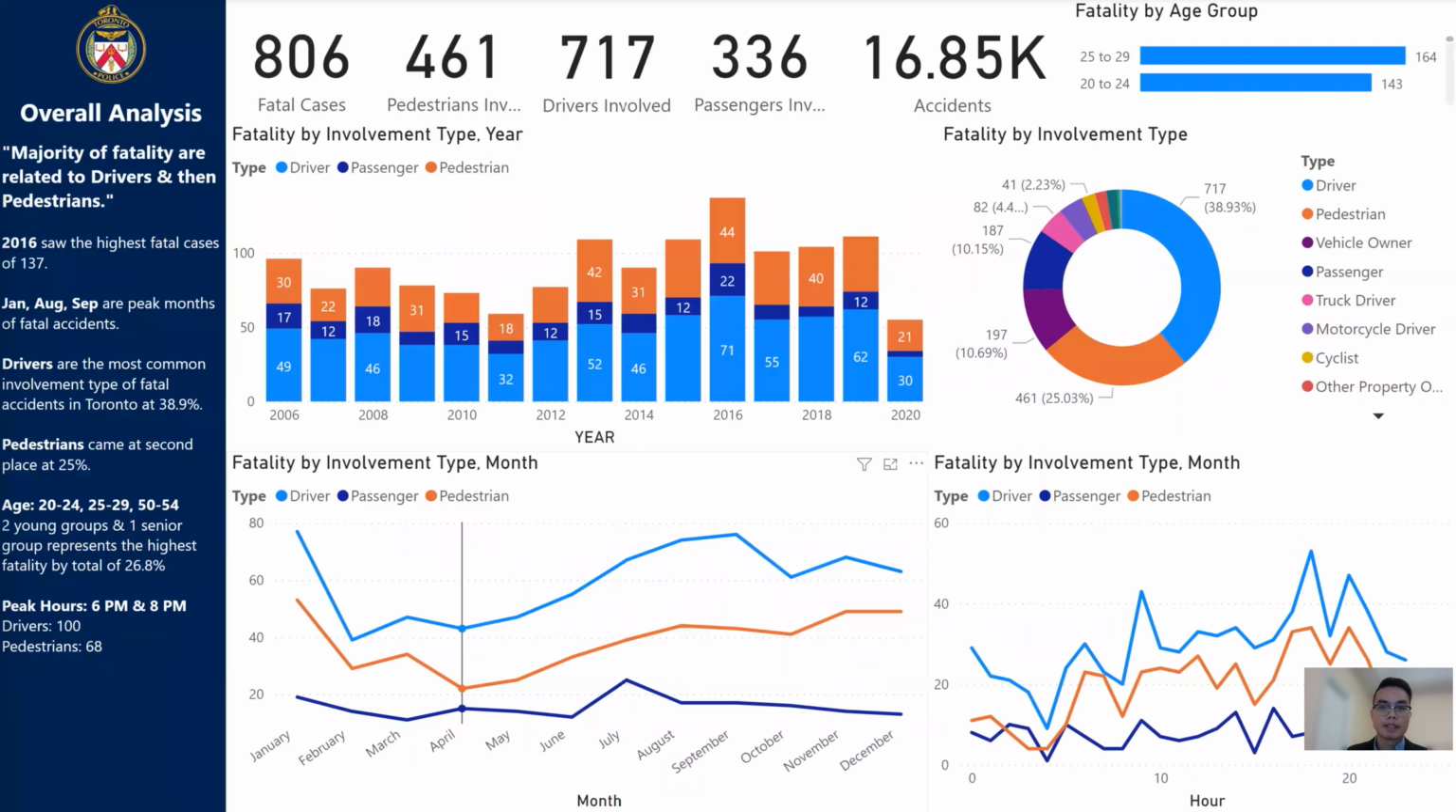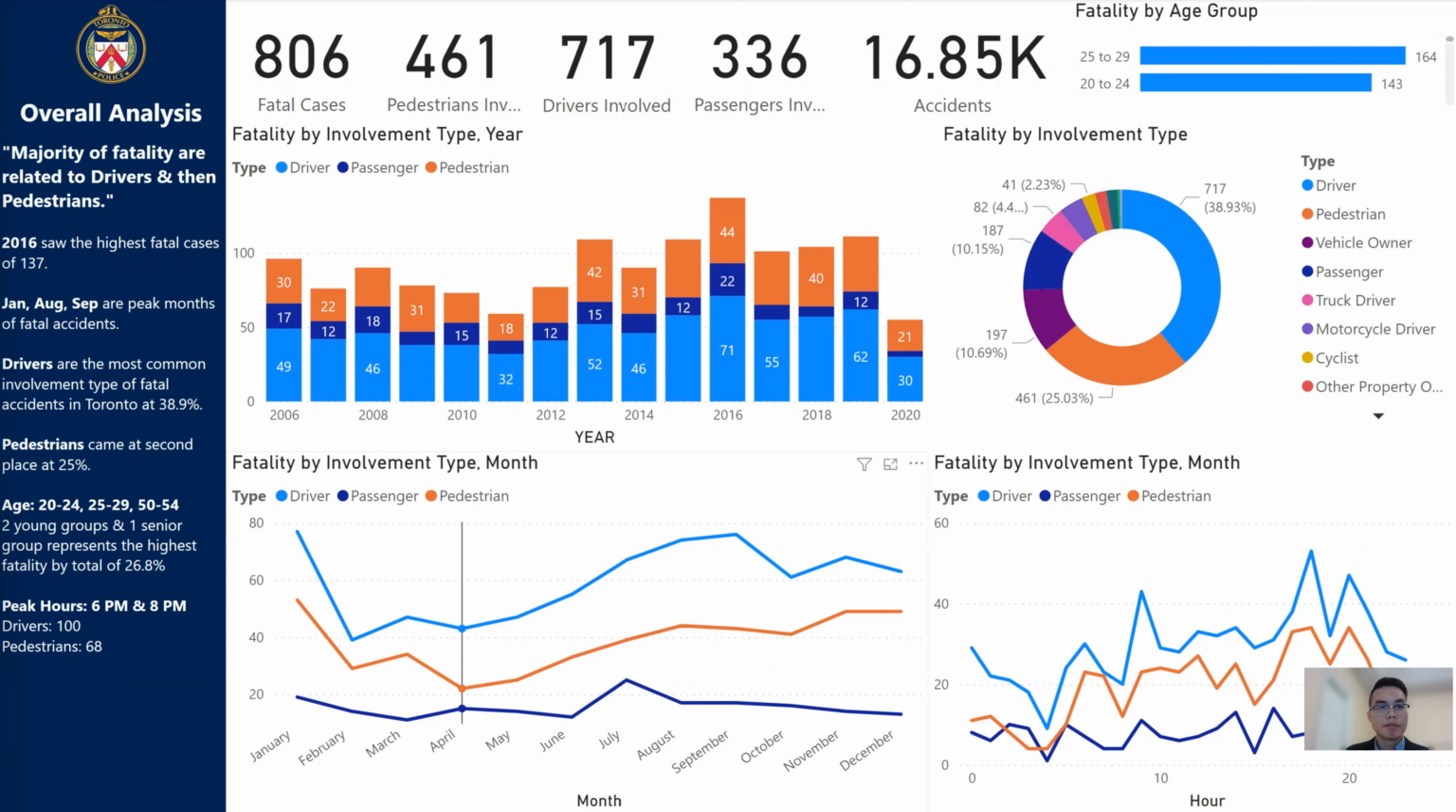Regarding the overall analysis, there were nearly 17,000 accidents with more than 800 fatal cases, including nearly 500 pedestrians involved and more than 700 drivers involved. So I can state that the majority of fatalities are related to drivers and then pedestrians. 2016 saw the highest fatal cases of more than 130. January, August, and September are peak months of fatal accidents.